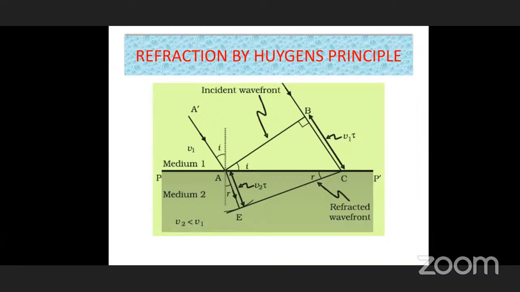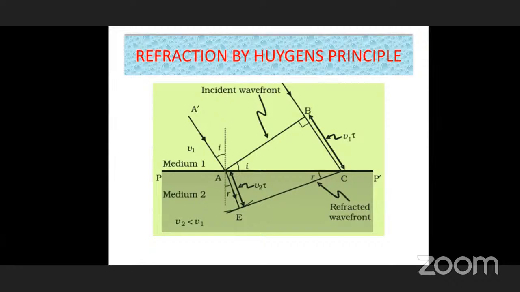Like that they are coming. So if point A first touches the PP surface, but what about B? B is not touching the surface. When A is touching, immediately it has to enter into the second medium, according to its velocity. When A and B are both in air, the velocity is the same, V1 and V1.